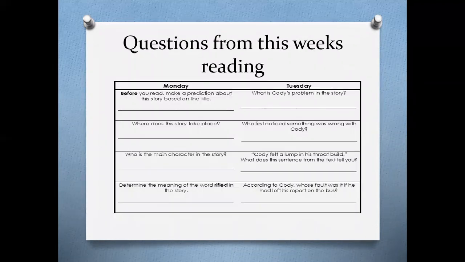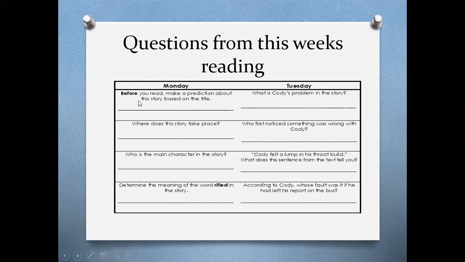So briefly, I just wanted to pull up some of the questions from this week's reading. I know I've talked about this before, that some of our questions relate to some of the previous skills we have been learning the last few weeks. So not all of our questions are going to be dealing with explicit meaning or explicit information, but there are going to be some questions relating to that. Where does this story take place and who are the main characters?